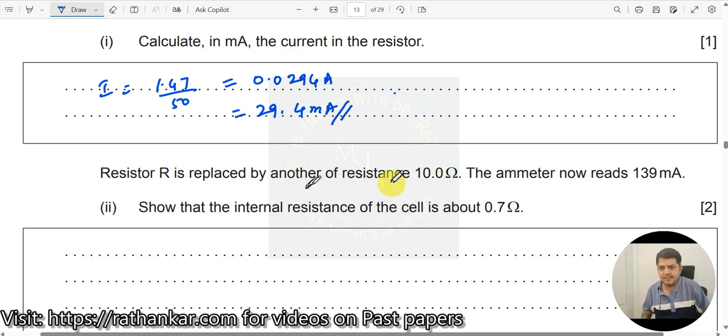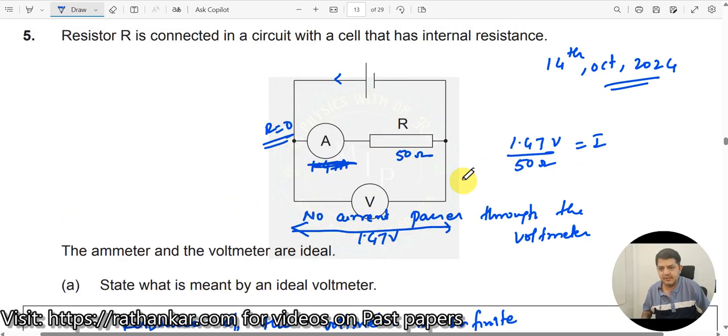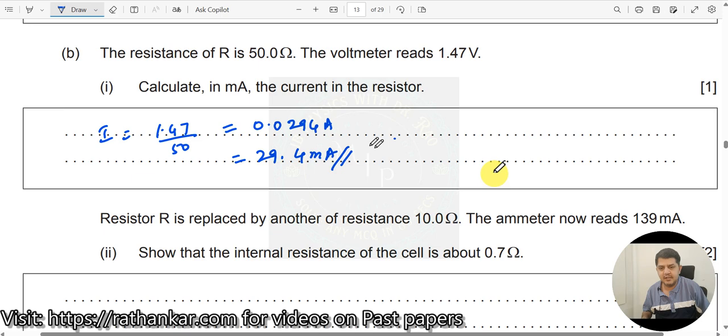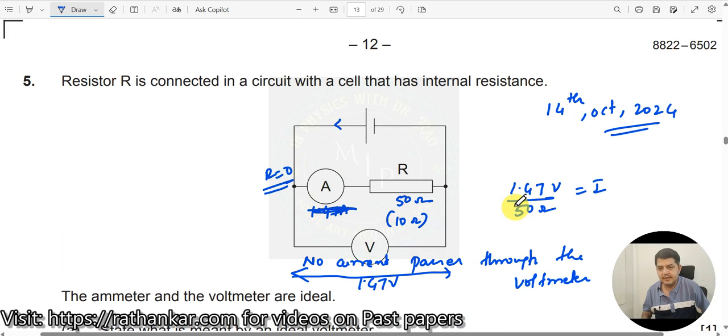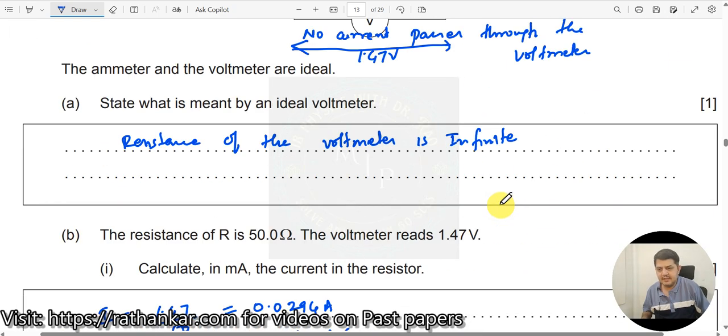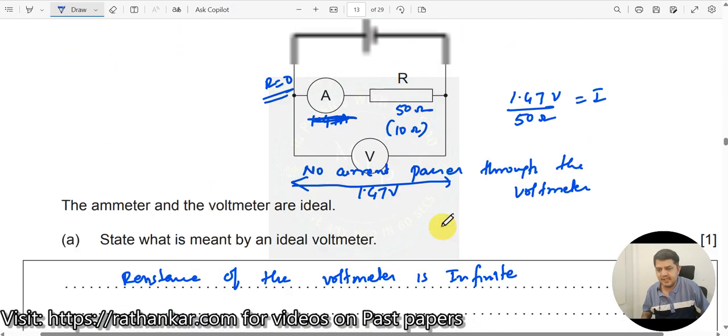Okay, then next question. Resistor R is replaced by another of resistance 10 ohm. The ammeter now reads 139 milliamperes. So what are we doing? We are replacing this one with a 10 ohm resistor. We are going to cut this off, and as a result the current now reads 139 milliamperes. See, earlier what was the current passing through it? The current that was passing through, we found out as 29.4.